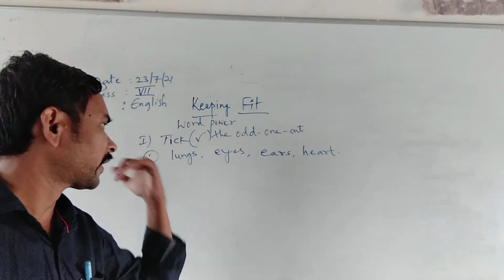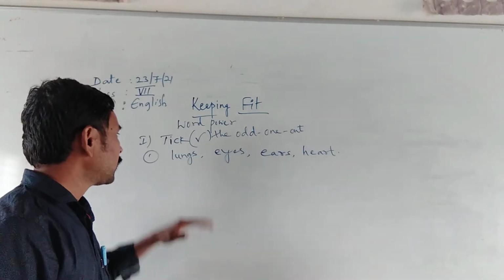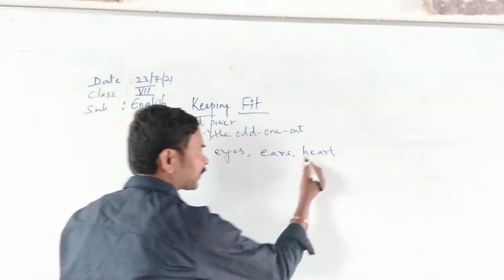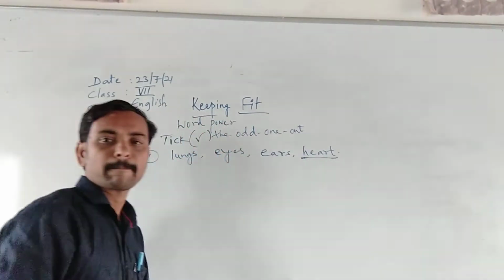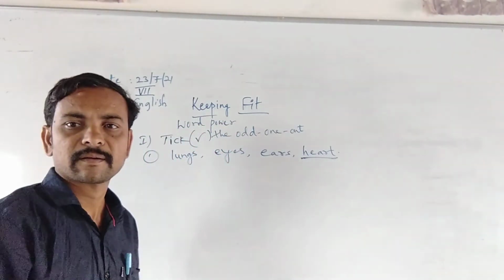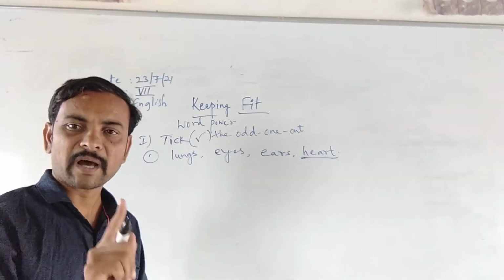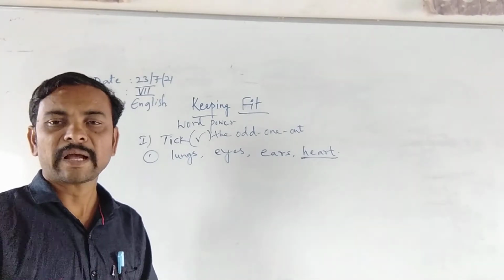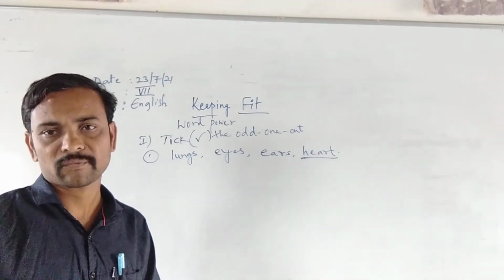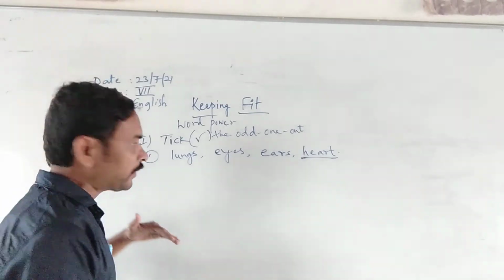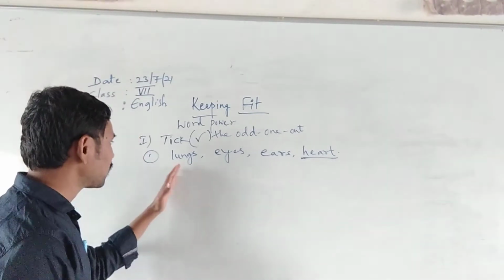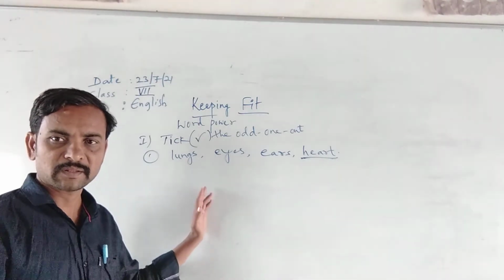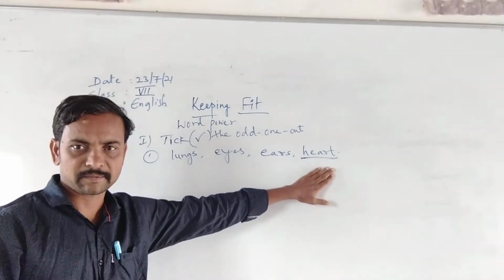Any guess? Okay, I am telling you. Here, lungs, eyes, ears and heart. I am going to tick the heart. We have only one heart. We don't have 2 hearts. Only one heart we have in the body. But the other parts of the body, lungs, eyes and ears, are paired. These are paired, and that is single.